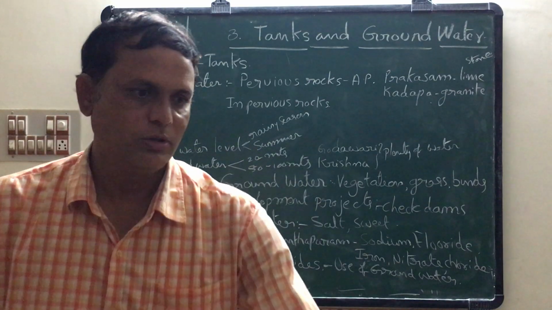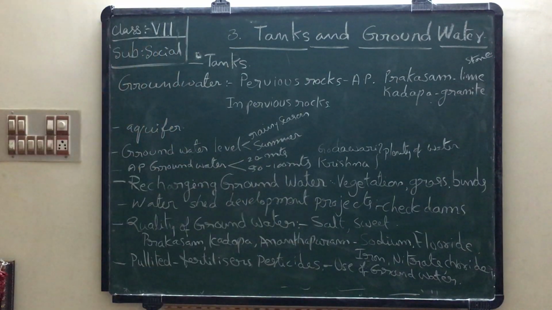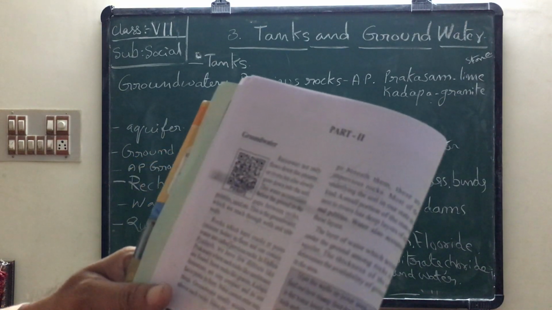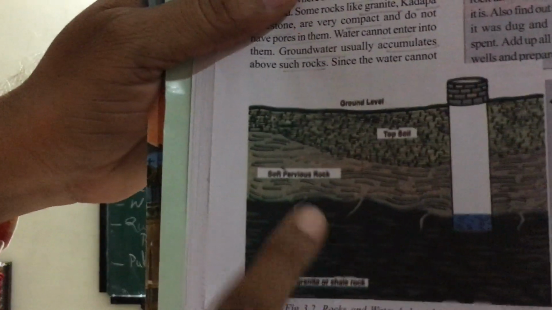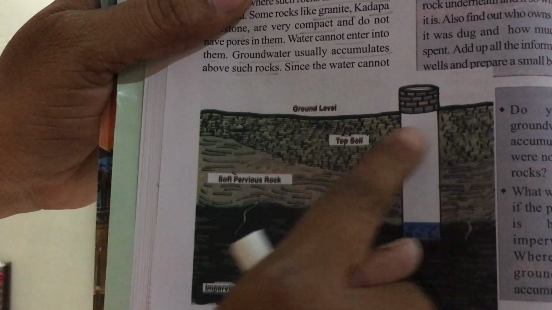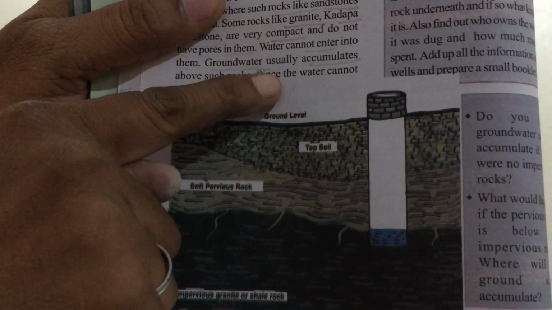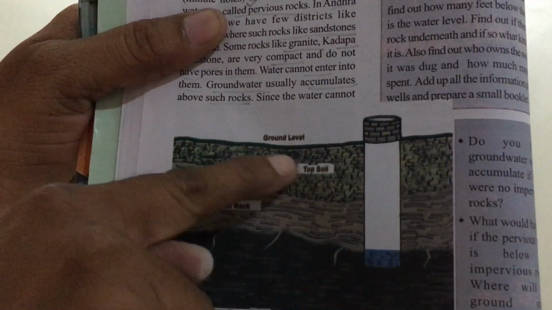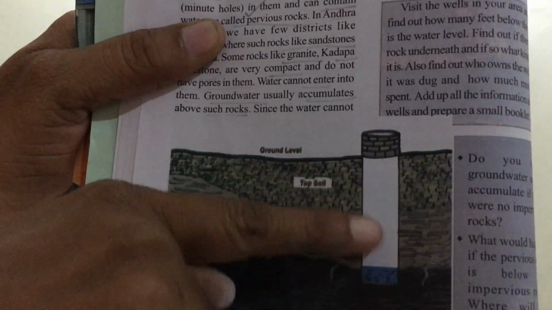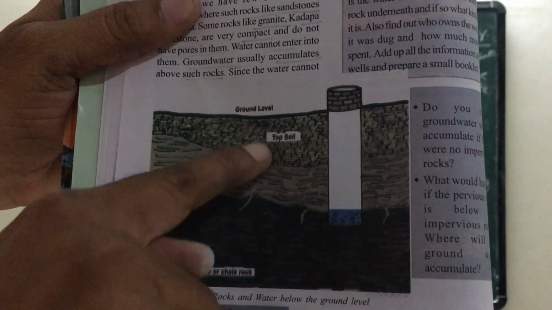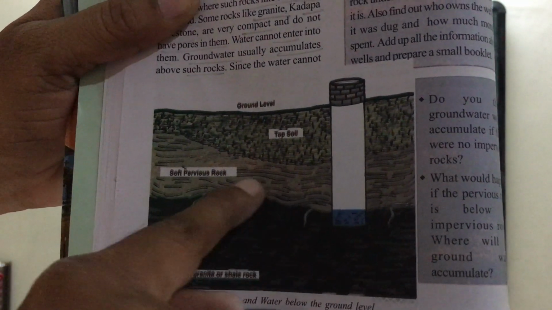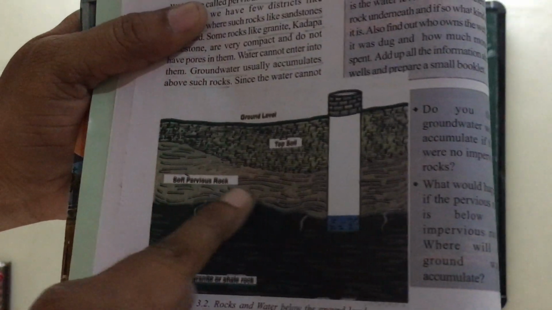Now I want to show some pictures in this lesson. Turn your pages to page 24 in your textbook. Look here, this is the soil, the topsoil. When rainwater falls upon the topsoil, it recharges and is allowed to go into it. Next you can find some kind of rocks, pervious rocks.